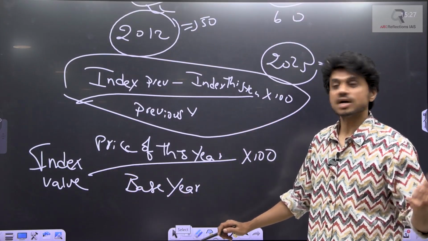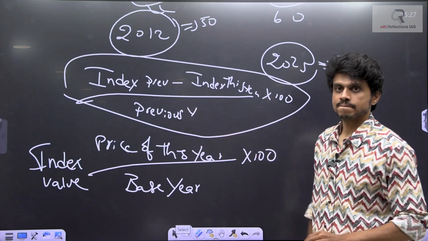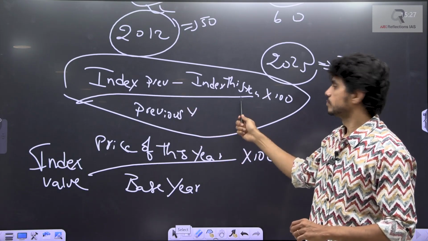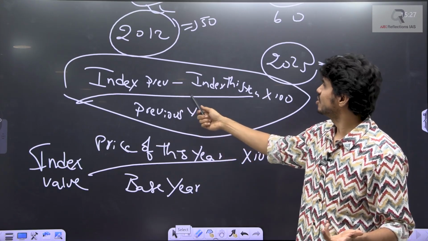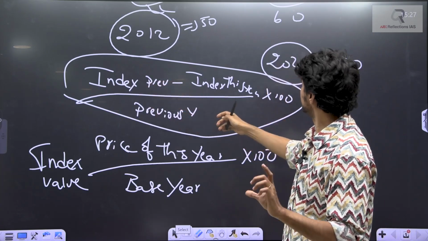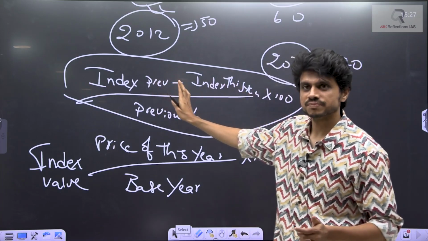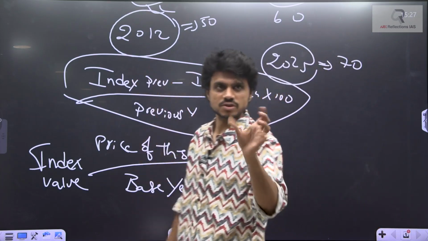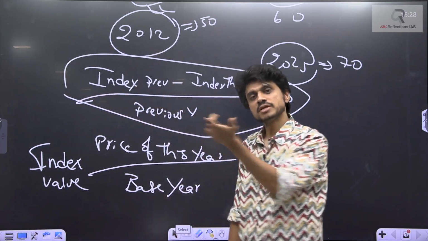Repo rate is the interest charged by the bank. So, the index of the previous year. What is the gap? Whatever the gap is, we will check the difference. It must be this year minus the previous year.